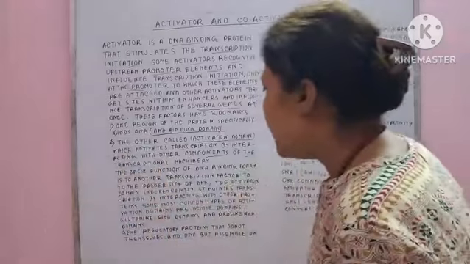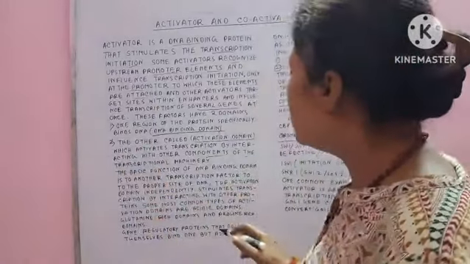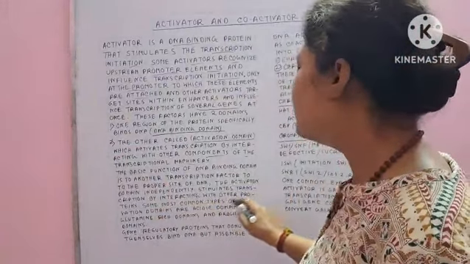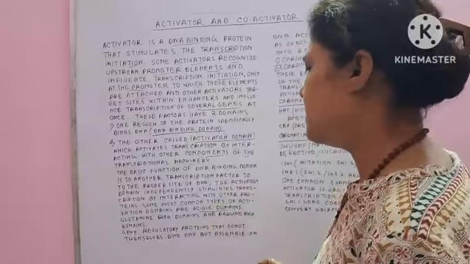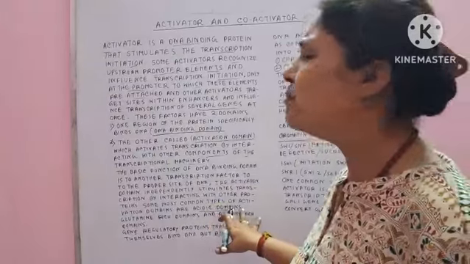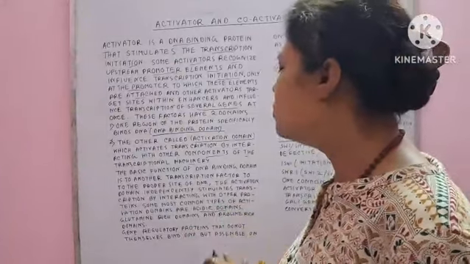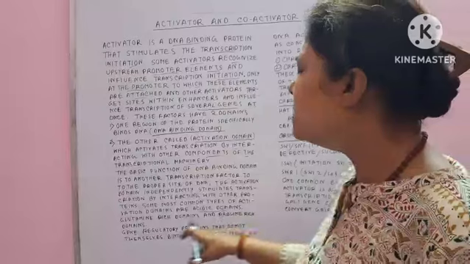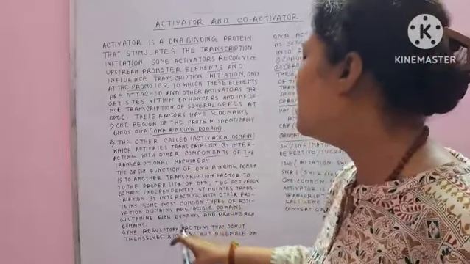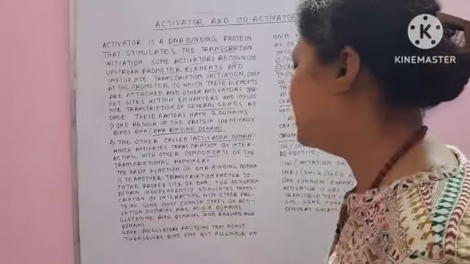Clear? And there are some common types of activation domains. These are known as the acidic domains, for example, and also the glutamine rich domains and the proline rich domains. These are all involved within the activation domain.